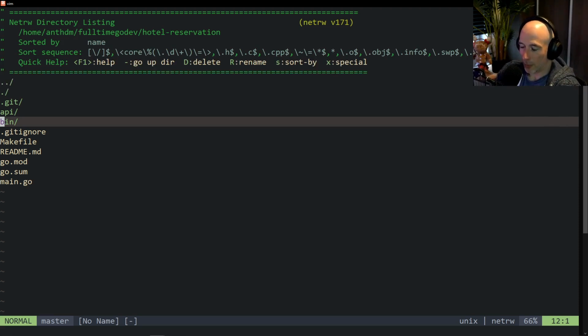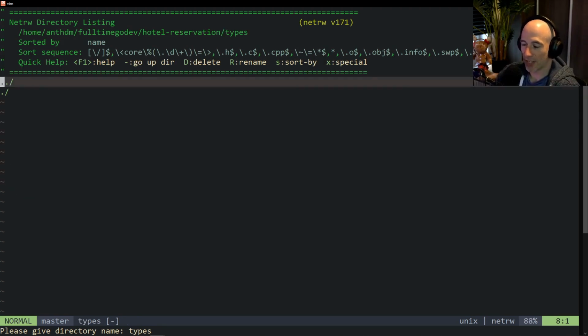So we're going to make a new folder, and that's going to be the types folder, right? Types like this, and then we're going to make a new file. Of course, we could make a single file with types. That's most likely how I start off. In my types folder, I make a types.go file, and in that file I write everything.